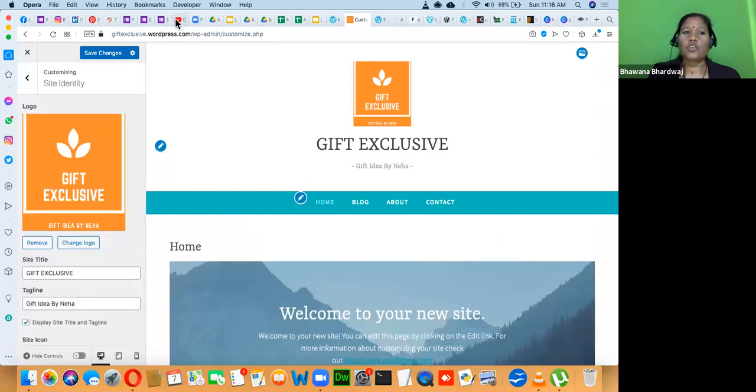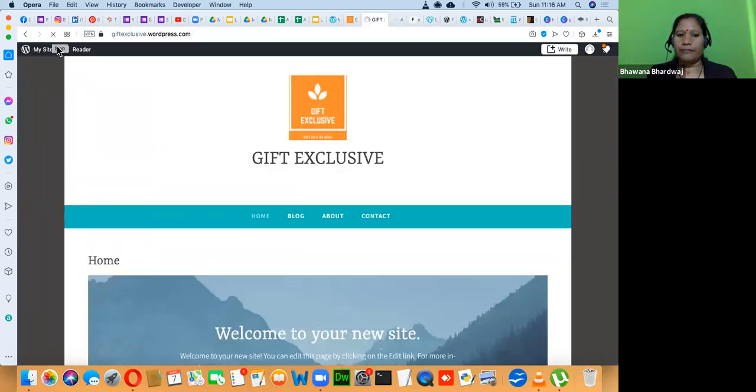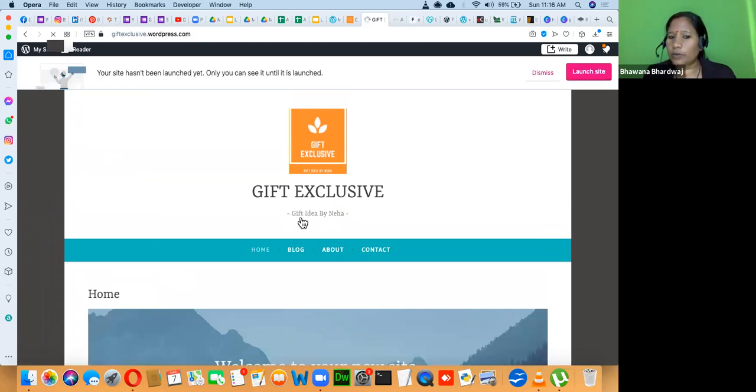All right. Whenever you make the changes, you can click on save changes. And now you can go and see how your website is looking. Refresh it and see how your website is looking now, right? So can you manage this part, site identity?